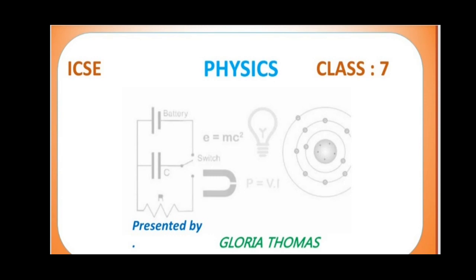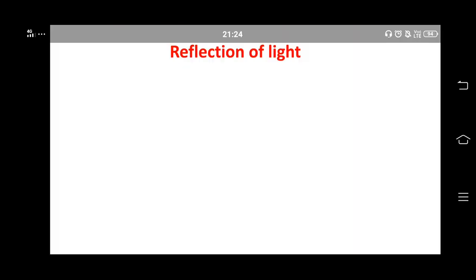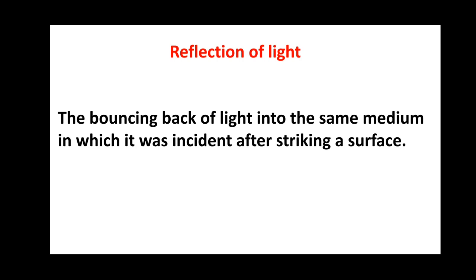We have learned that the bouncing back of light into the same medium in which it was incident after striking a surface is called reflection of light. Then we have learned that depending upon the nature of the surfaces, reflection can be regular or diffused. The other name for diffuse reflection is irregular reflection. Now let us discuss about them.